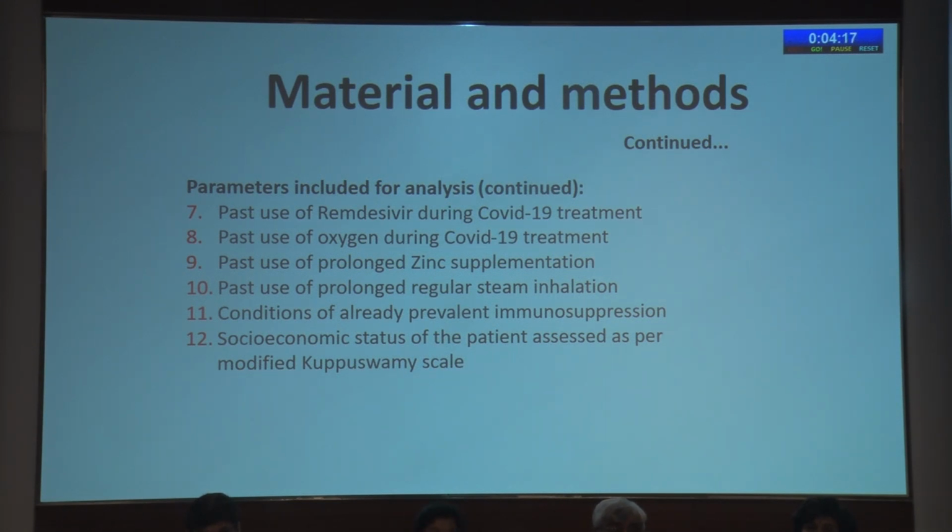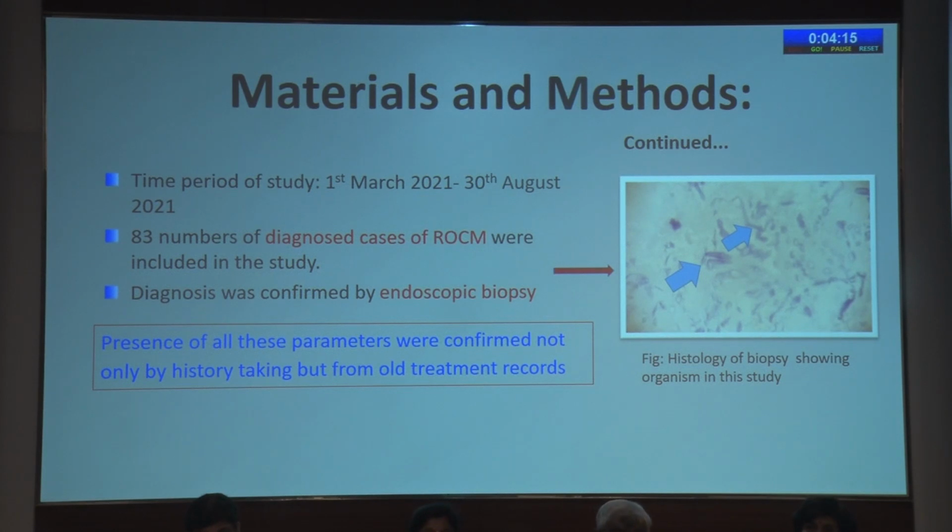per modified Kuppuswamy scale. The time period was from 1st March to 30th August of 2021. 83 diagnosed cases of ROCM were included in the study. Diagnosis was confirmed by endoscopic biopsy. This is a picture of the histological slide. Presence of all these parameters was confirmed not only by history taking but from old treatment records.